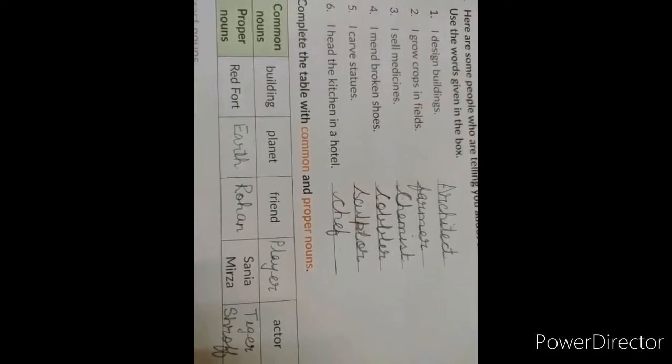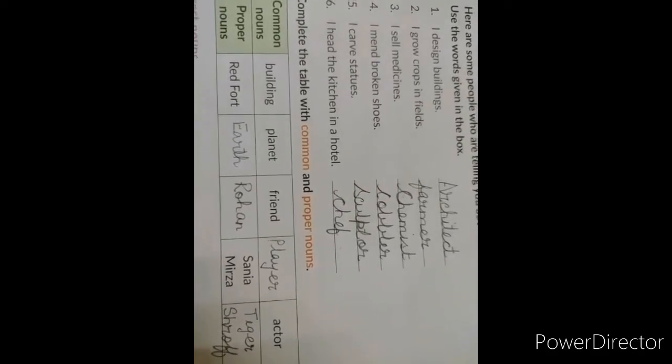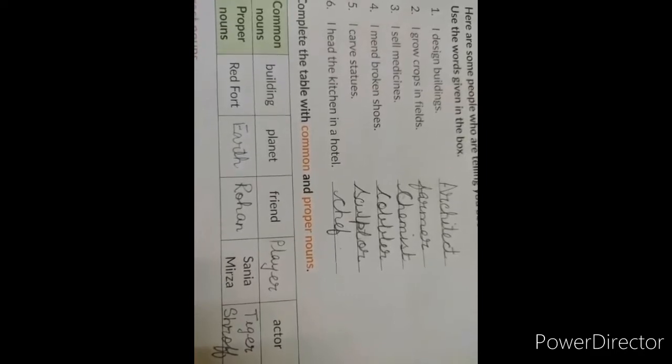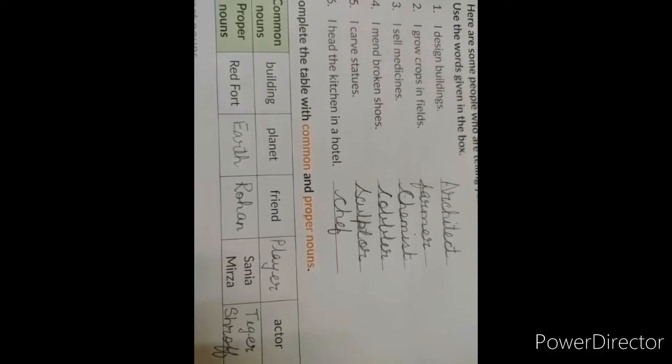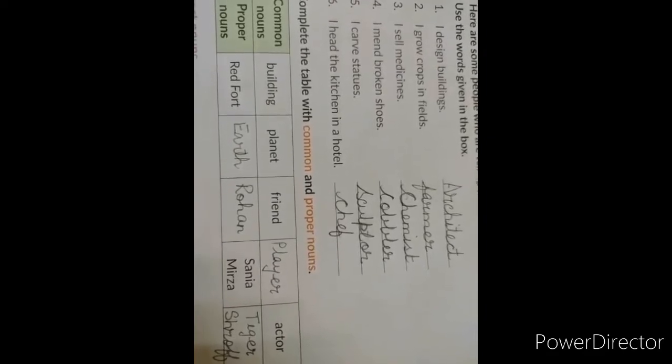Now page 10, exercise B. I design buildings, architect. I grow crops in fields, farmer. I sell medicines, chemist. I mend broken shoes, cobbler. I carve statues, sculptor. I head the kitchen in a hotel, chef. Now exercise C. Complete the table with common and proper noun.